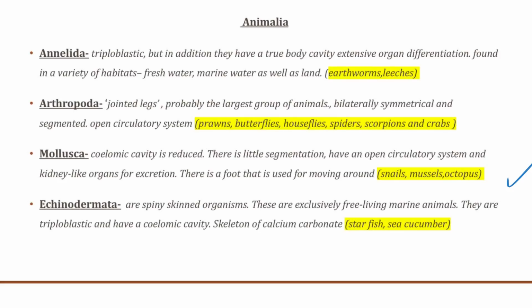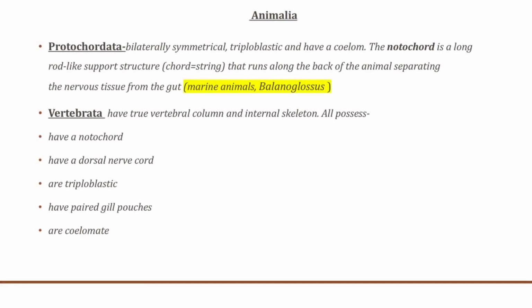Now, echinodermata are spiny-skinned organisms. These are exclusively free-living marine animals. They are also triploblastic and have a coelomic cavity. They have an outer skeleton of calcium carbonate. Examples are the starfish, sea cucumber, etc. Now the next ones are the protochordata. They are bilaterally symmetrical, triploblastic, and have a coelom. The notochord in this is a long rod-like support structure that runs along the back of animals, separating the nervous tissue from the gut. They basically consist of marine animals like the balanoglossus.